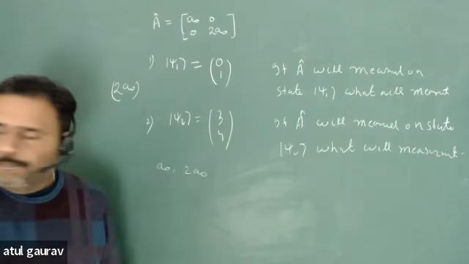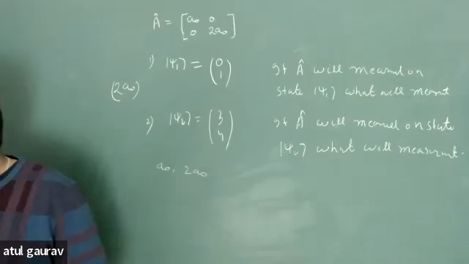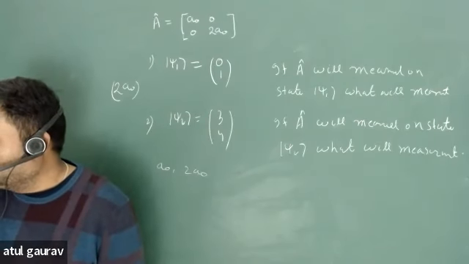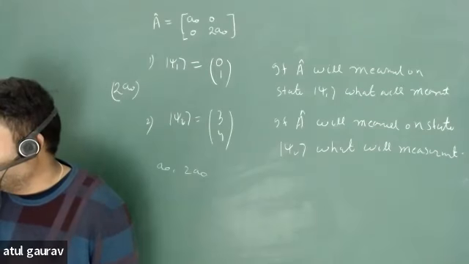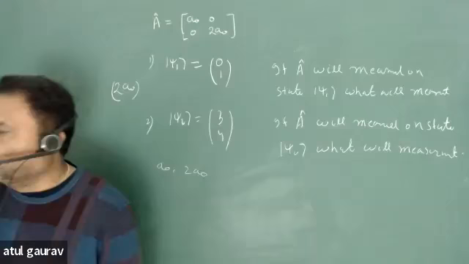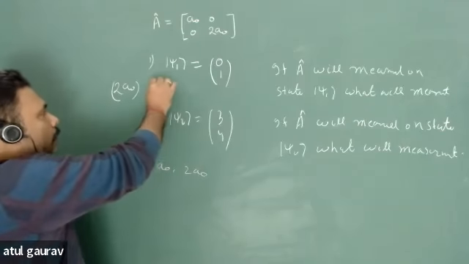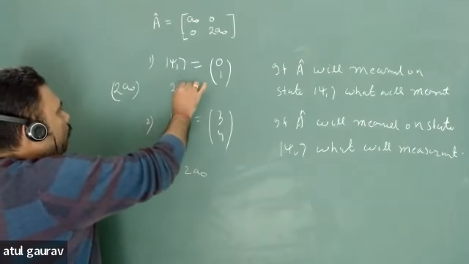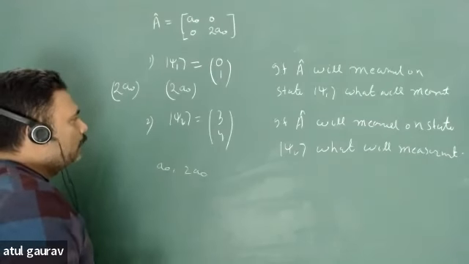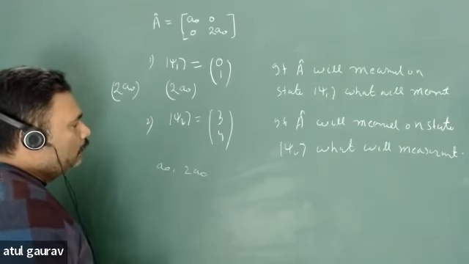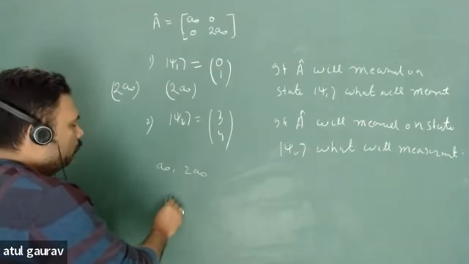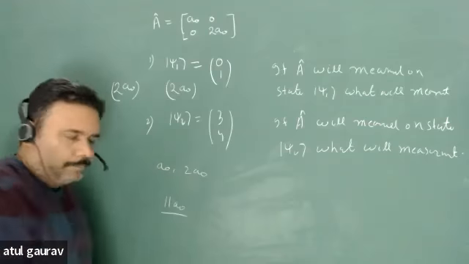Dhruvi, can you tell me what your answer is? Sir, I got 2A naught and 11A naught. Okay. So in the first answer you get 2A naught, and the second one is 11A naught. Don't worry.